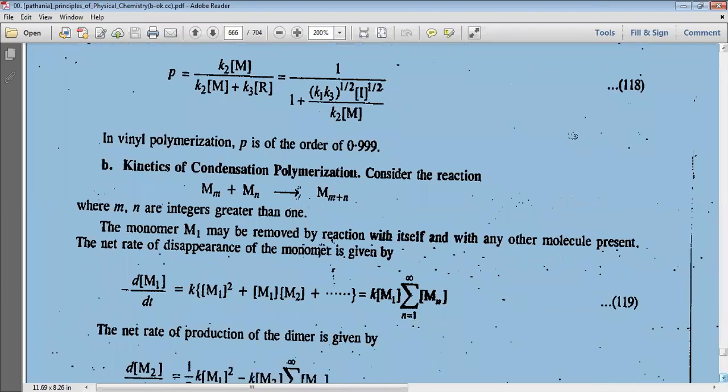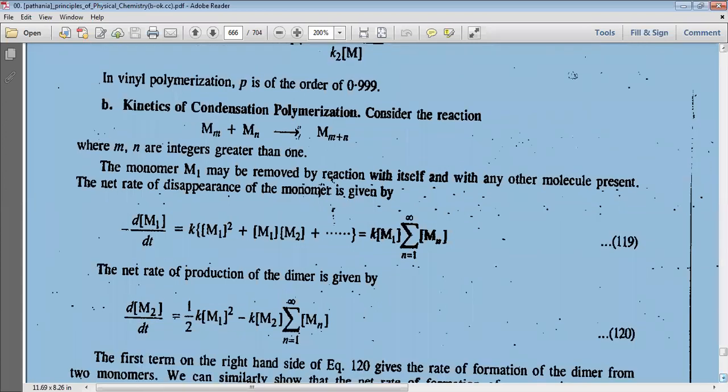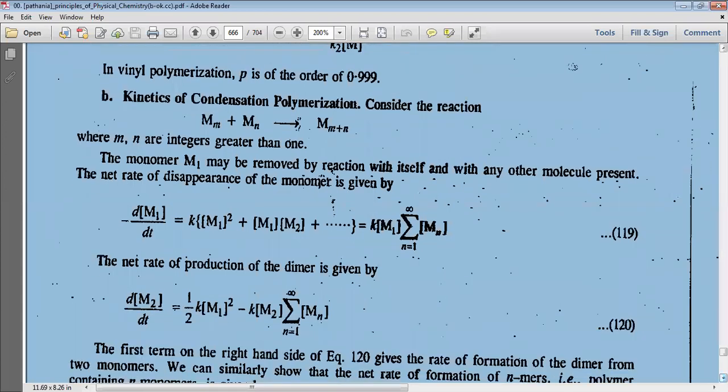We know condensation polymerization occurs through the elimination of a small molecule like water, methanol, HCl, etc. Here, symbolically, we can represent Mm, one monomeric unit, condensed with another monomeric unit Mn.